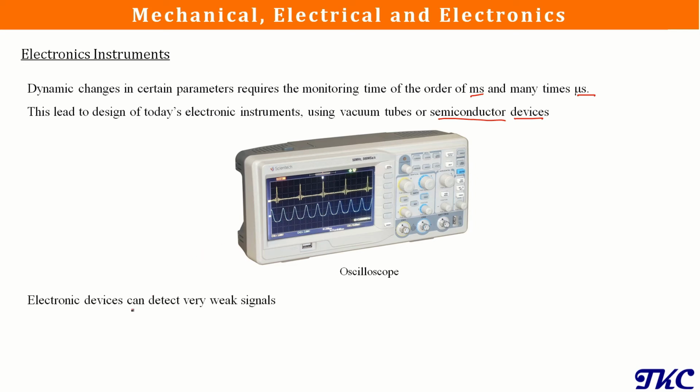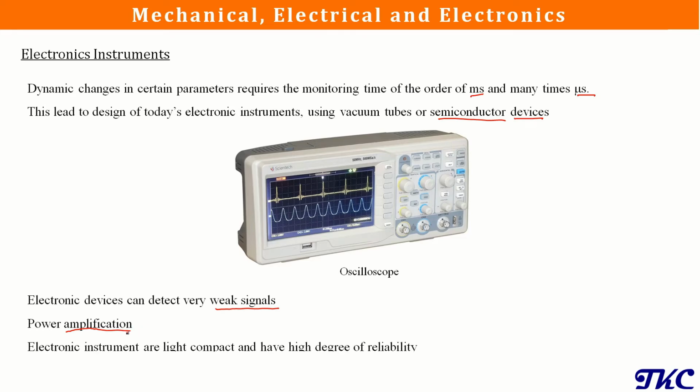So that is the biggest advantage of the electronic device, that we can measure a very weak signal. And also one of the biggest advantages of an electronic device is that whatever weak signal we measure, we can amplify it and use it to actuate any actuator. Also, electronic instruments are compact in size and they offer us a high degree of reliability. Additionally, power consumption by an electronic device is very low as compared to other devices that we have.